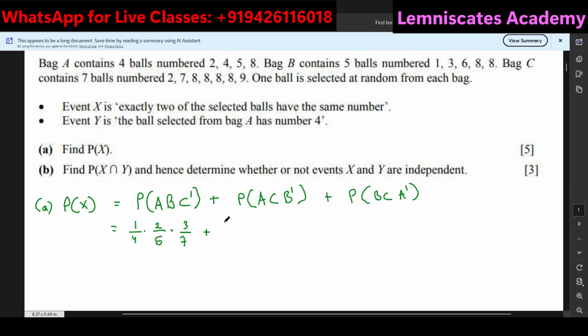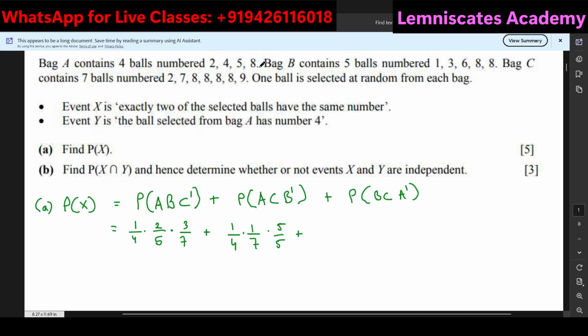For that, I'll create a bracket, or the bracket is not really important. So for the probability of 2, from bag A it is 1 by 4, from C 1 by 7, and in bag B there is no 2, so we are good. We can select any one number over here. 1, 2, 3, 4, 5. So 5 by 5, right? We can choose any number.